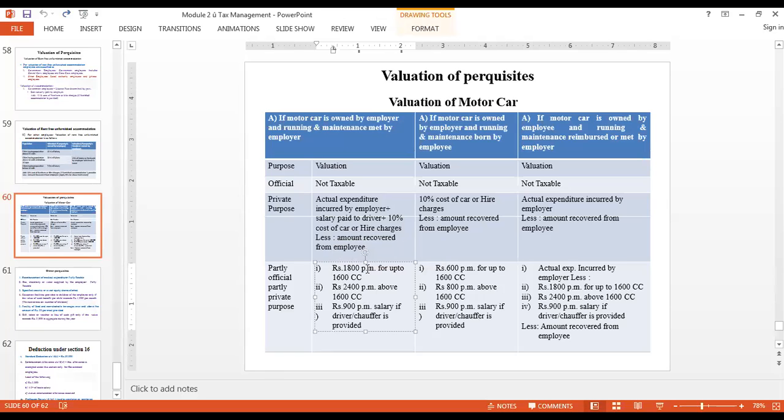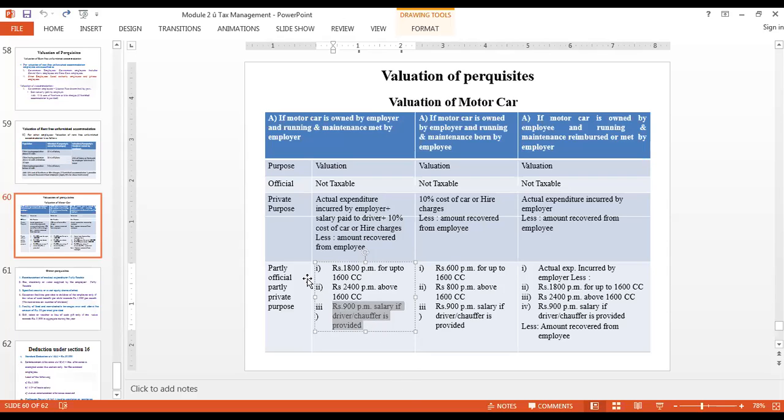Above 1800 rupees, it is going to be taxable. If the cc is more than 1600 cc, then up to 2400 is exempted, more than 2400 is going to be taxable. If a driver is provided, 900 rupees per month as salary has to be considered as far as driver salary is concerned. If a driver is not provided, please ignore this point.